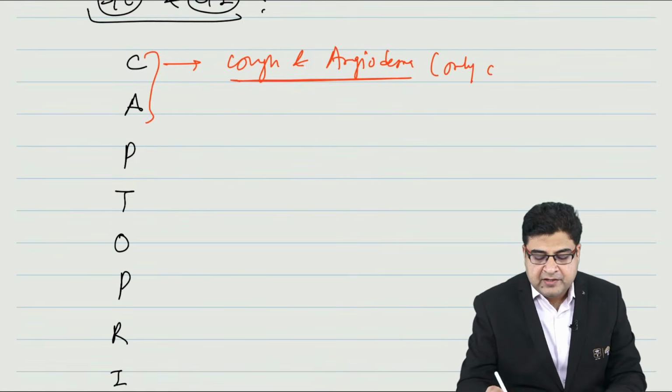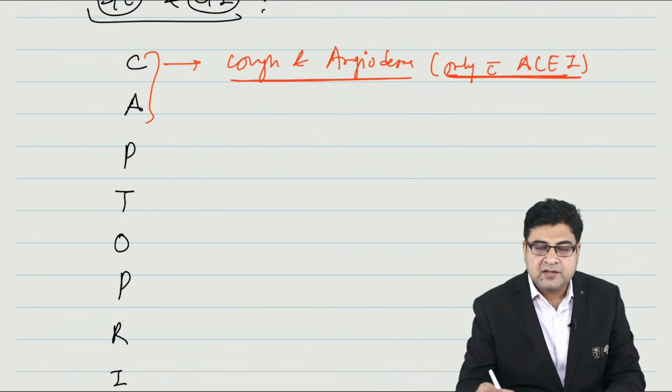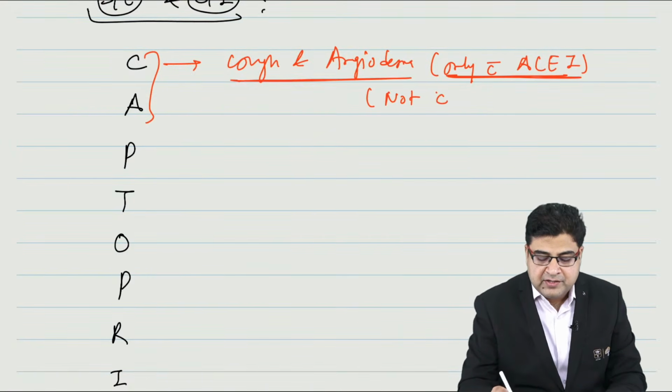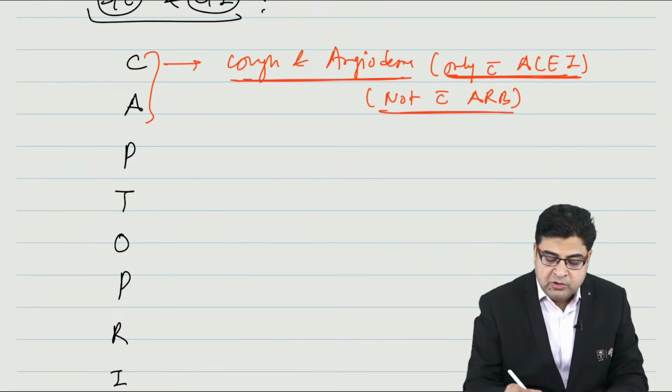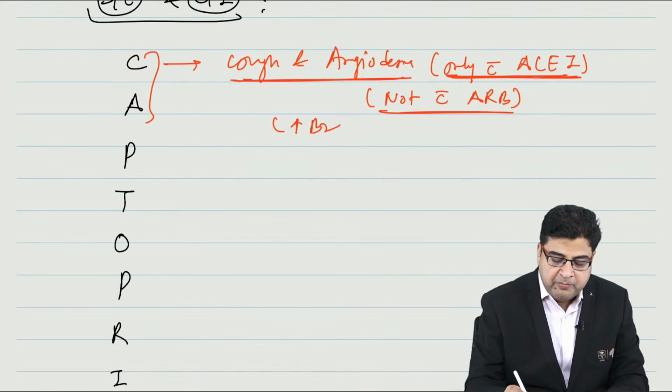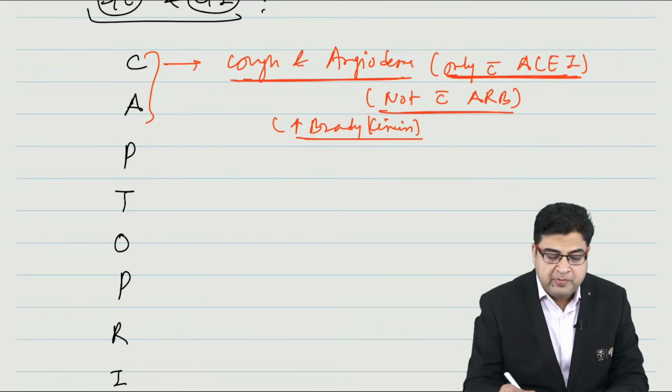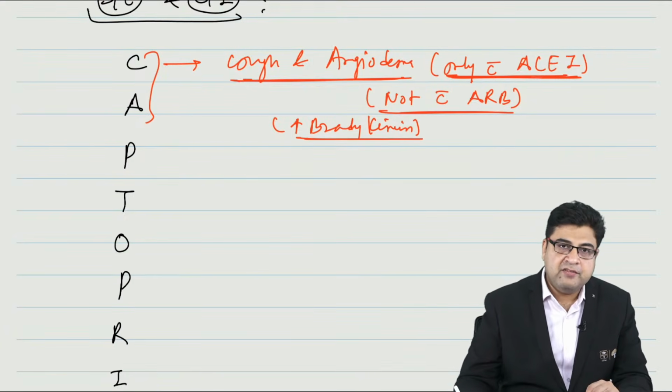Now this side effect is seen only with ACE inhibitors. It is not seen with ARBs, and this is due to the excess accumulation of bradykinin in the body.